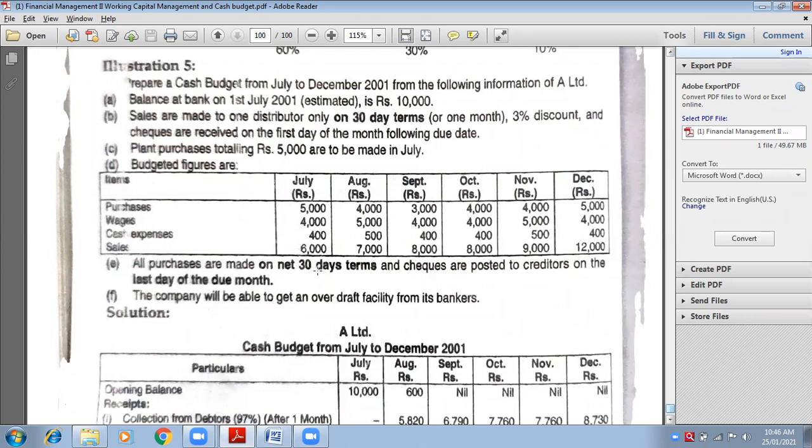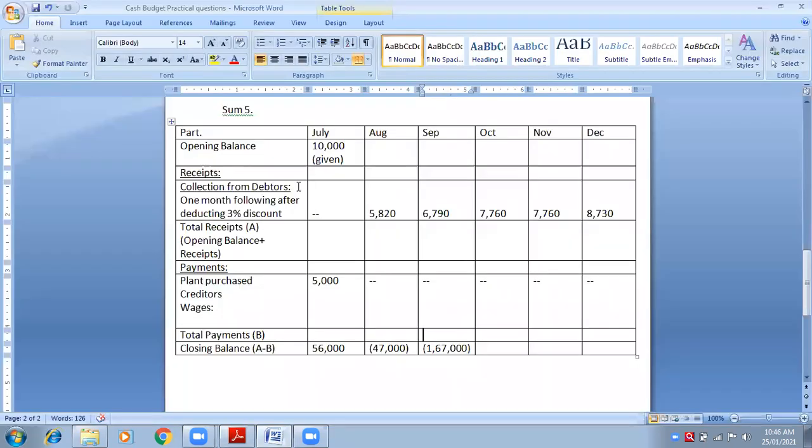When am I going to pay? After 30 days, meaning 1 month following. Very simple. I'm starting with July, because the columns are made from July. July is 1 month following of which month? June.